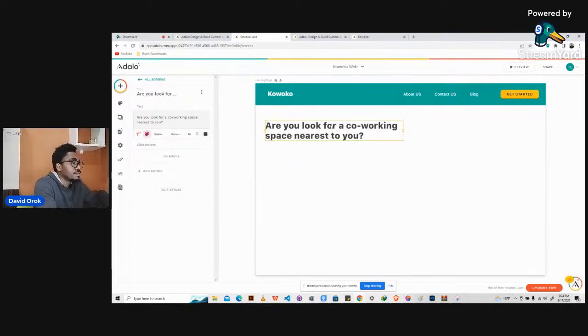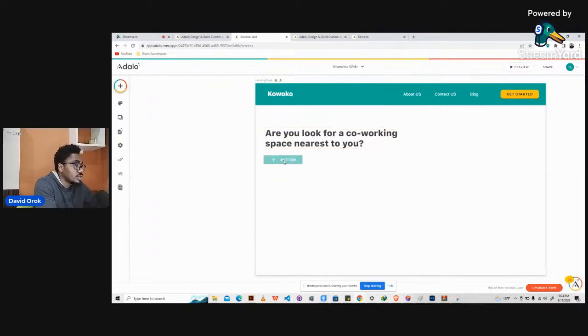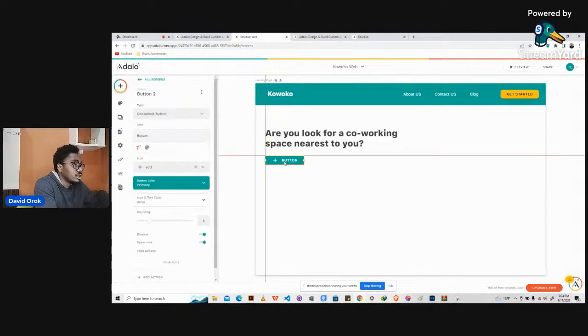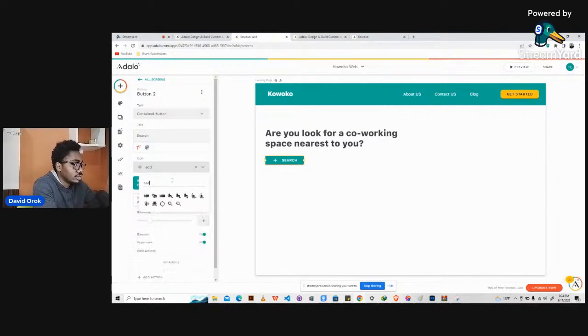Okay, this is fine. Then we can go ahead and bring in buttons now. So we'll bring in two buttons. We'll say book now, or actually search. We can say search, then we can put an icon for our search. Yeah, we can just say search like this.